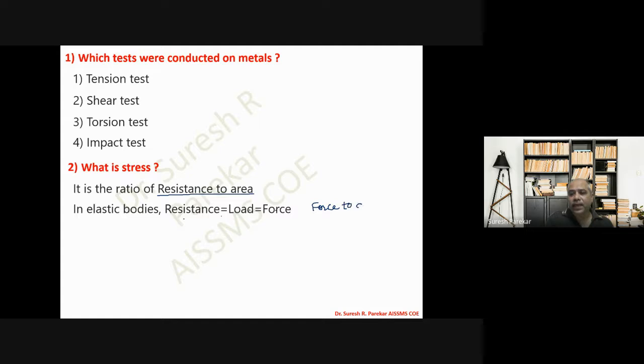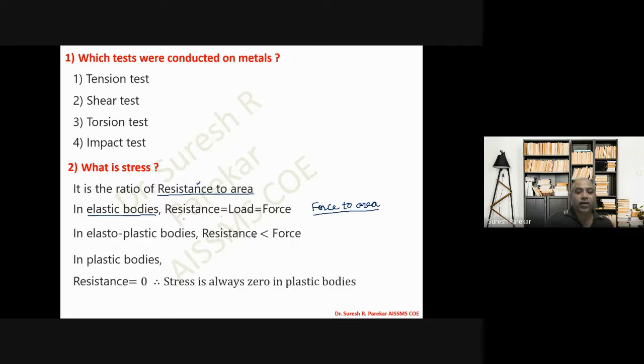In mechanics of structure, we are going to consider our elastic bodies, and therefore we are using this formula, force to area. But whenever you are in an interview or in orals, you have to say resistance to area, because in elastoplastic bodies your resistance is less than force, and therefore your stress is less than that calculated using this force.